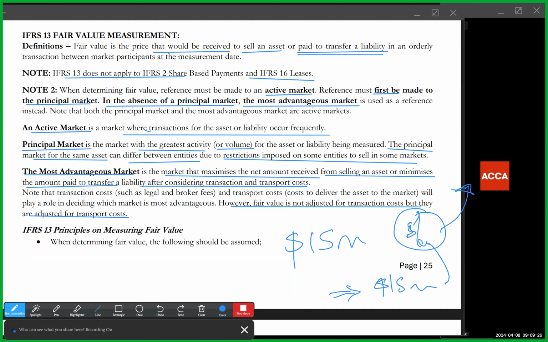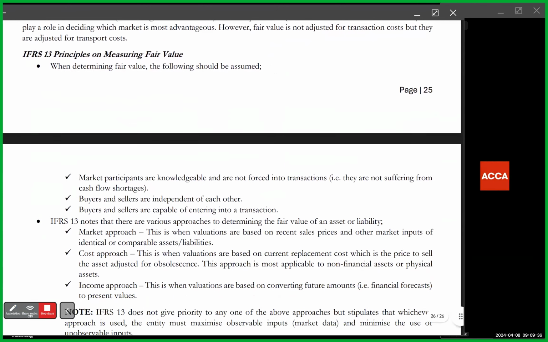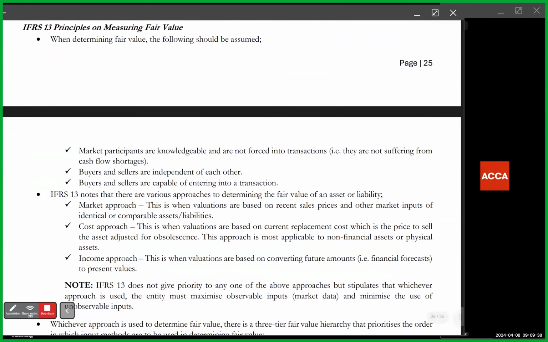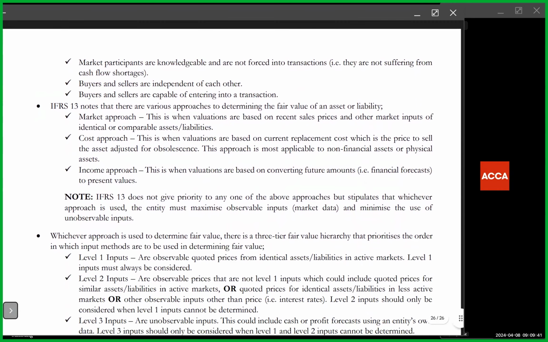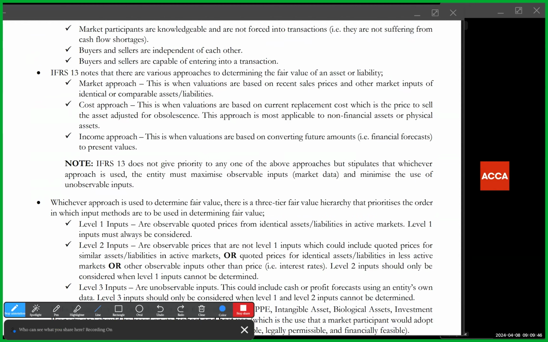Note that transaction costs are legal and broker fees, while transport costs are costs to deliver the asset to the market. Now, IFRS 13 principles on fair value measurement. When determining fair value, the following should be assumed according to the standard. Market participants are knowledgeable and they are not forced into transactions, because once you are forced, you're not going to negotiate in clear terms. Buyers and sellers should be independent of each other, so we'll get the most realistic and reliable fair value.